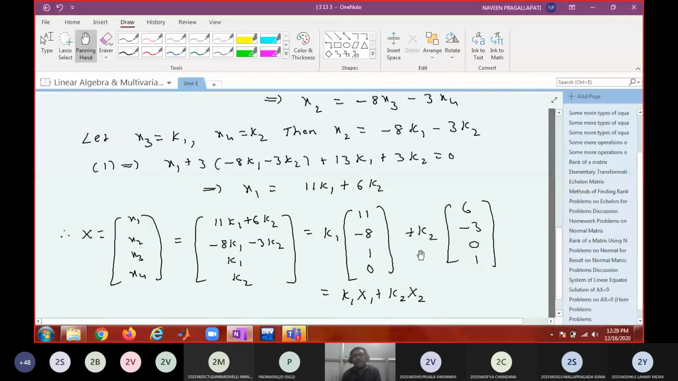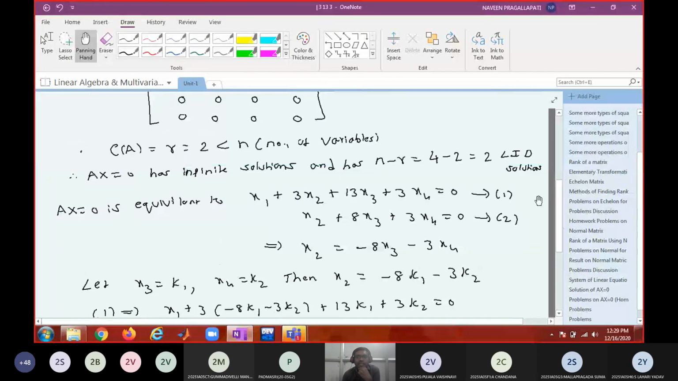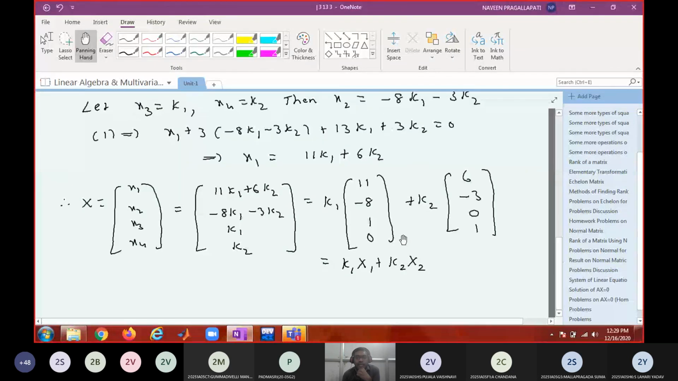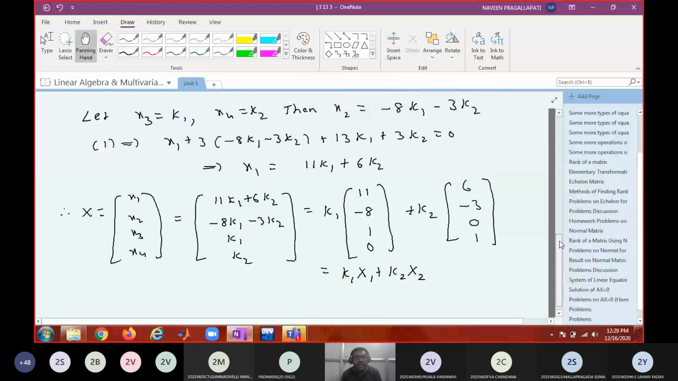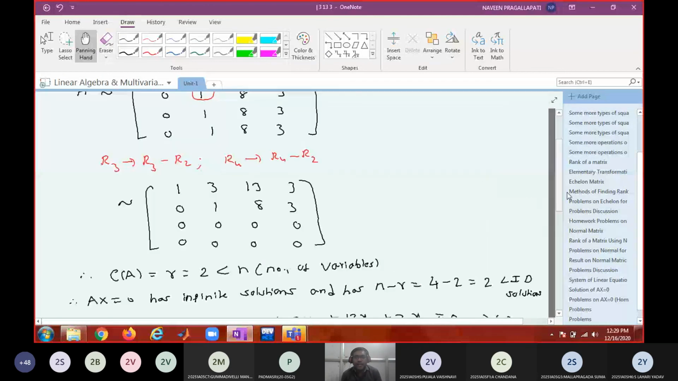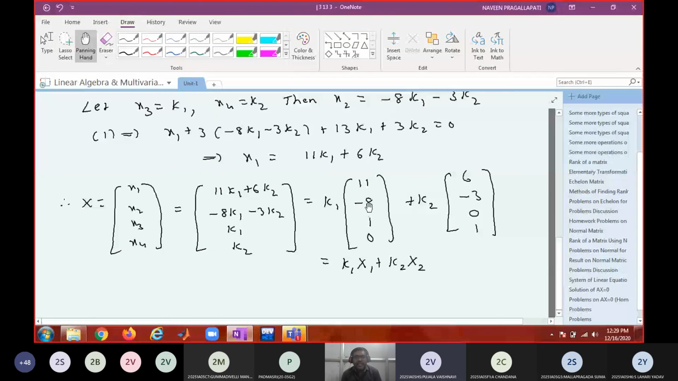What are x1, x2 called? Linearly independent solutions. These two linearly independent solutions can generate the entire solution space by giving different values to k1 and k2. How do you check whether your answer is right or wrong? By substituting these values in the given equation. You will notice that all these values are satisfying each and every equation, therefore they are the solutions.